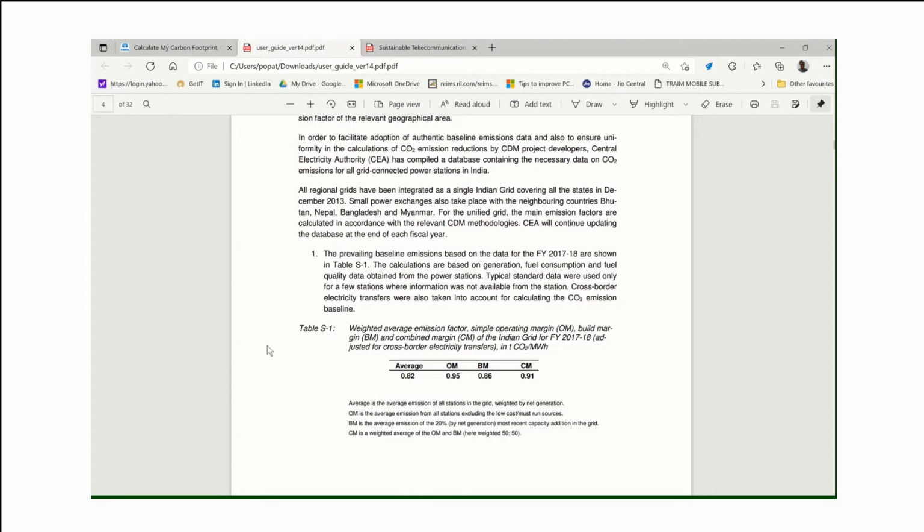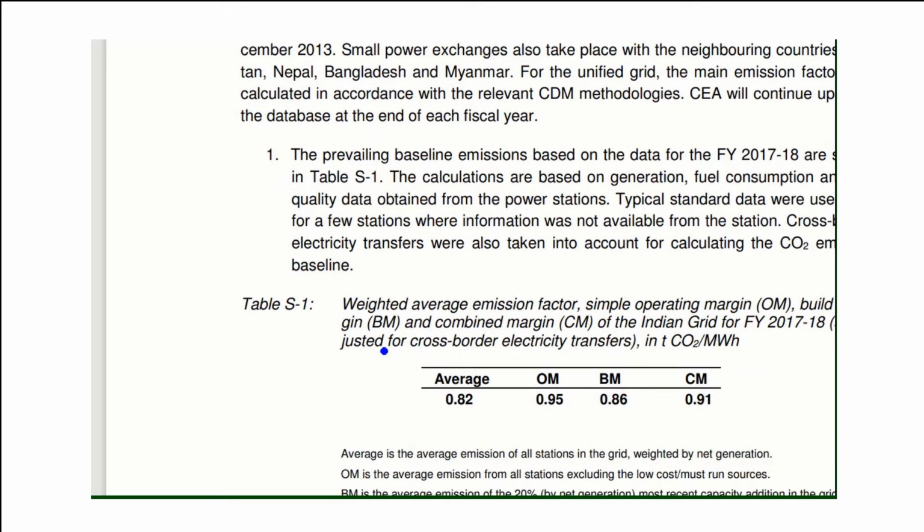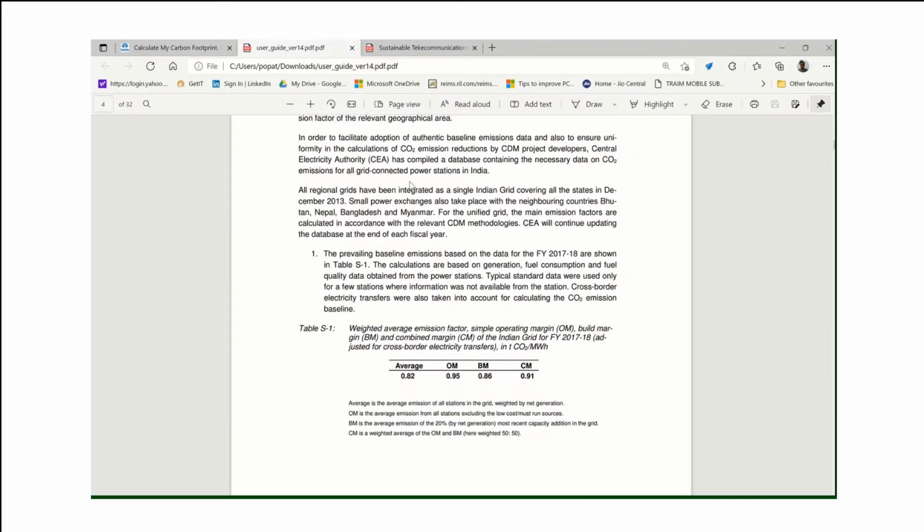Let me enlarge it so at least we can understand. So in this government guideline, the emission factor mentioned is 0.82, right? So this 0.82 kg CO2 per 1 kWh, that is the meaning.